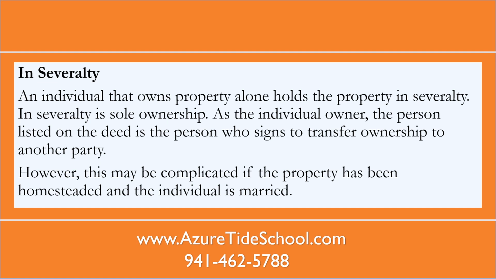In severalty, an individual that owns a property alone holds the property in severalty. In severalty is actually sole ownership. As the individual owner, the person listed on the deed is the person who signs to transfer ownership to another party. However, this may be complicated if the property has been homesteaded and the individual is married.